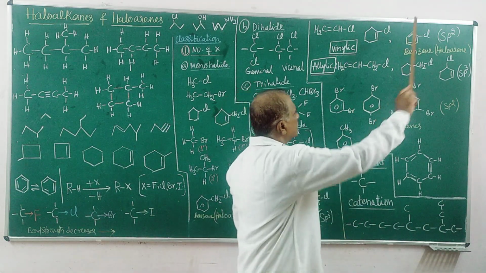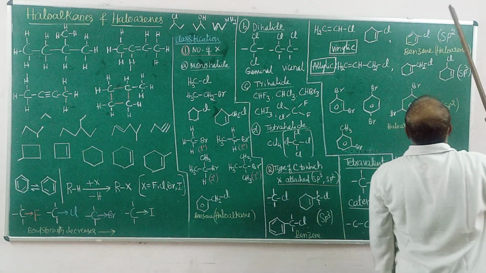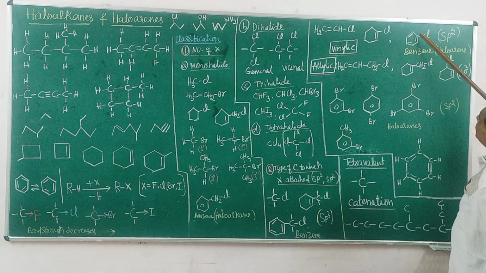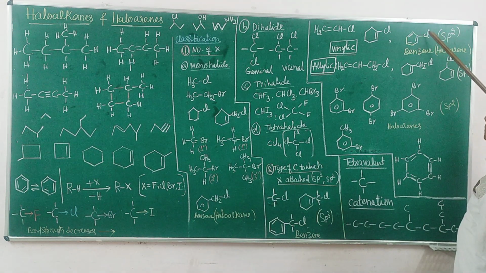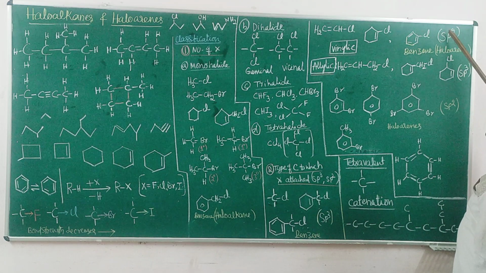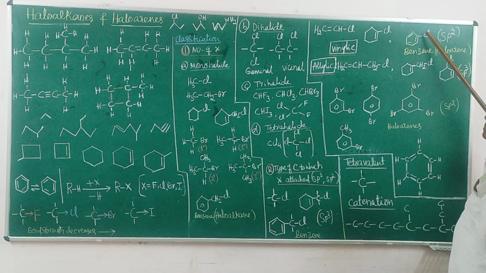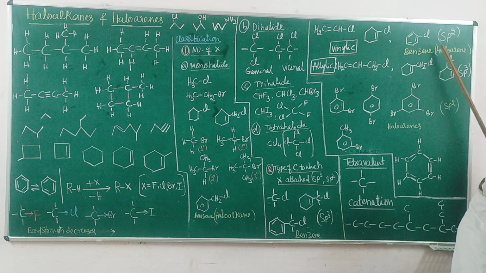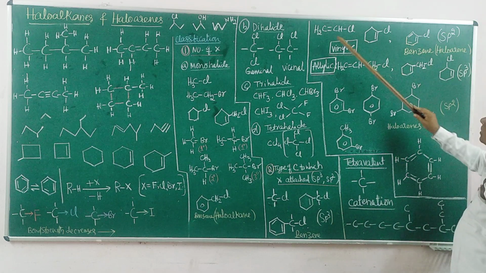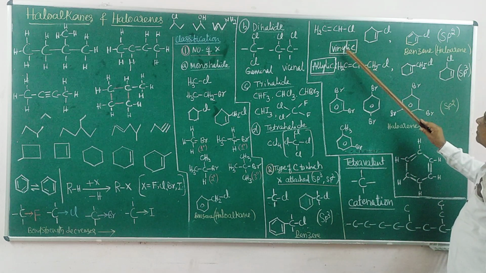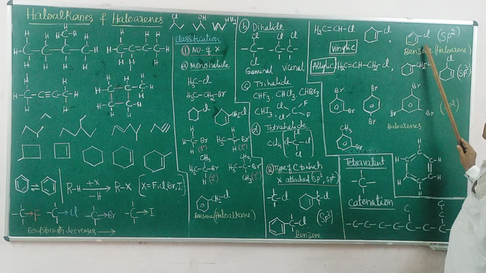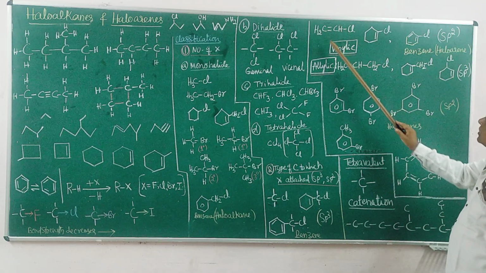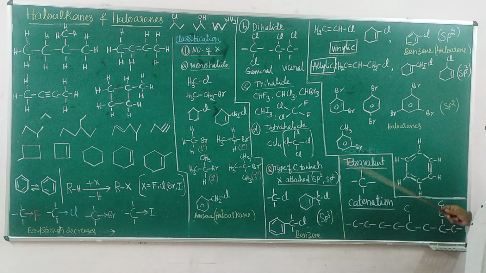compounds. But this is of course aromatic, but this carbon is sp2 hybridized. This class belongs to the sp2 halogen atom type. It is called haloarenes. Here haloalkanes, vinylic. These are sp2 hybridized.